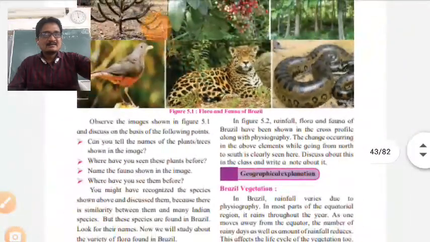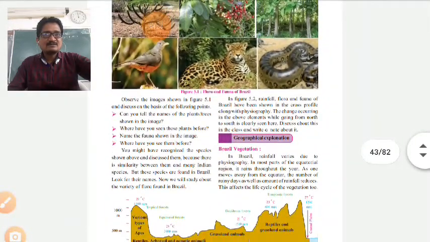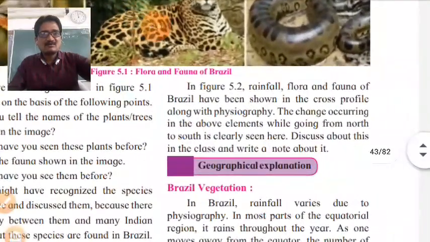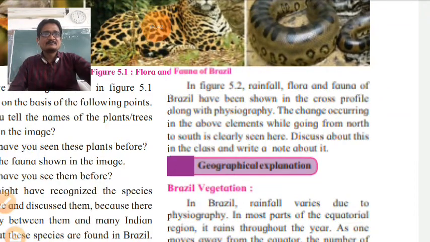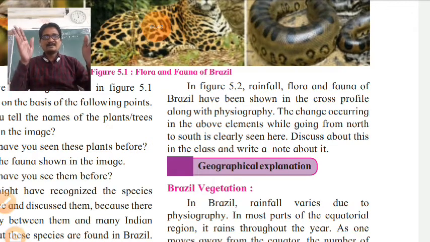In figure number 5.2, rainfall, flora and fauna of Brazil have been shown in the cross profile along with physiography. Physiography and drainage system we have seen in the last lesson of Brazil.